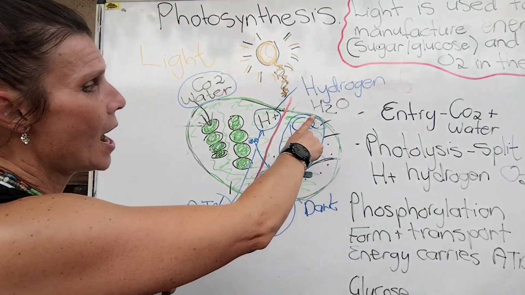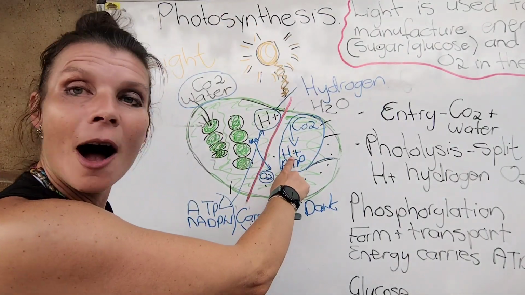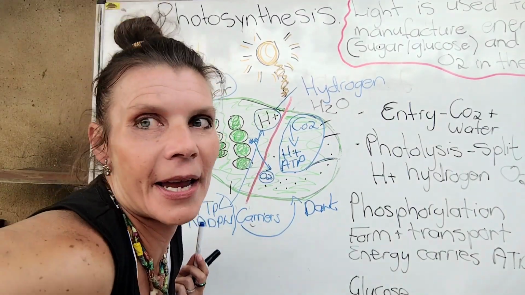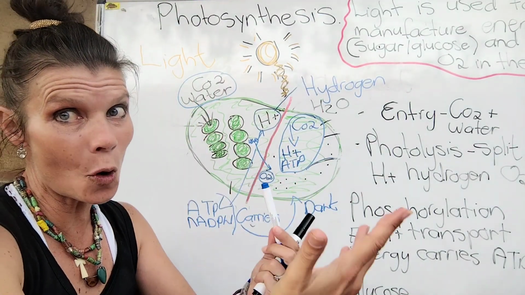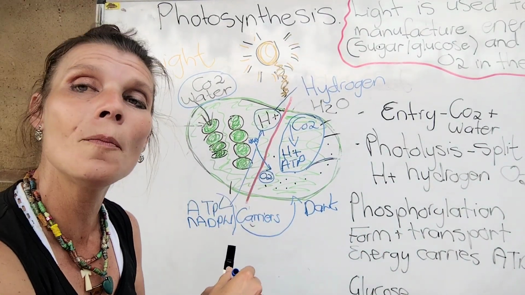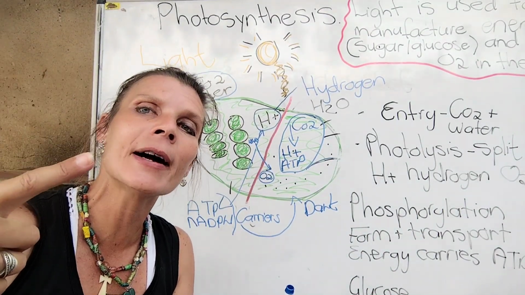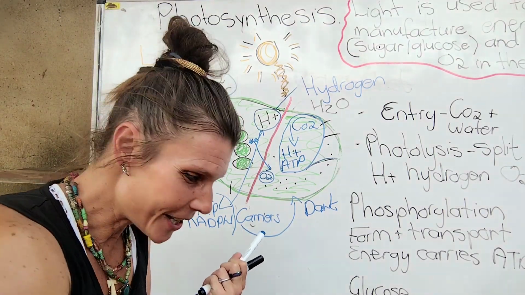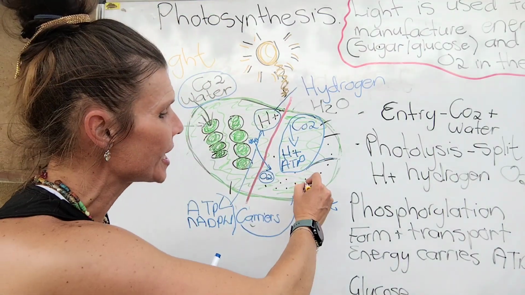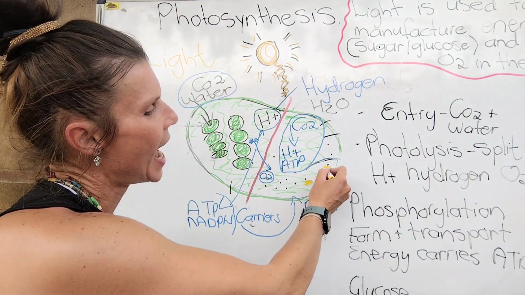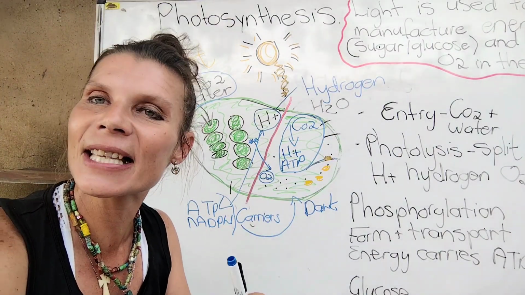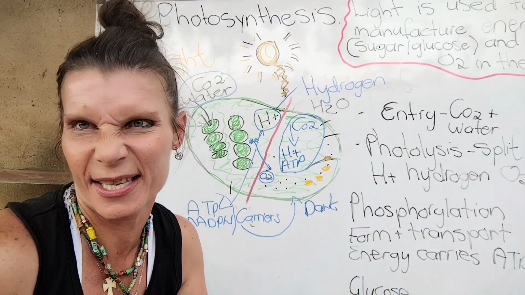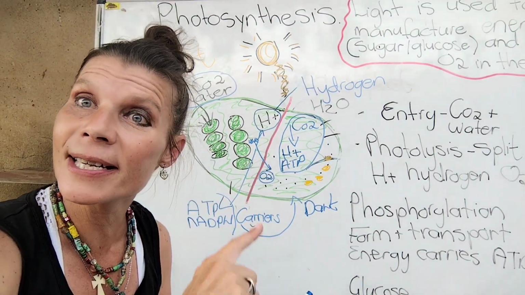Everybody with me? So, CO2 plus hydrogen, H plus, and my ATPs, my energy carriers, what do they form? They form now glucose, carbohydrates, and starch, which my plant uses for energy. And what my plant doesn't use is stored as excess or extra starch energy. Just like you store fat when you eat a lot of chocolates. Now, okie dokes. And that is my cycles.